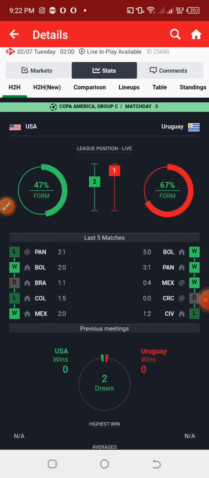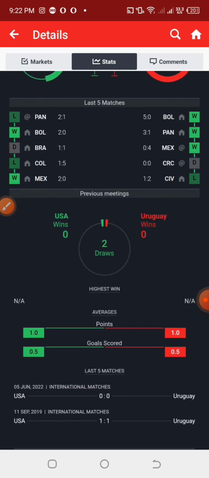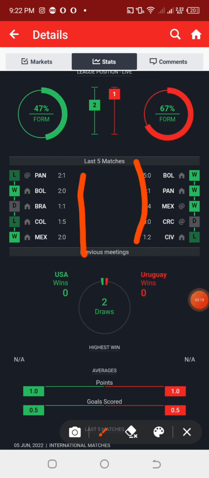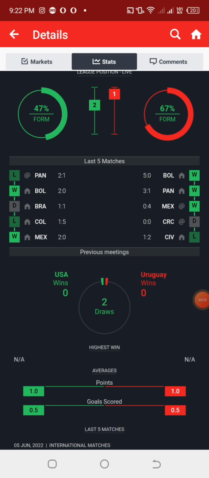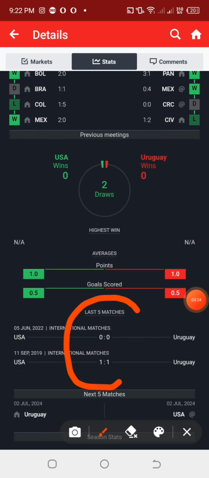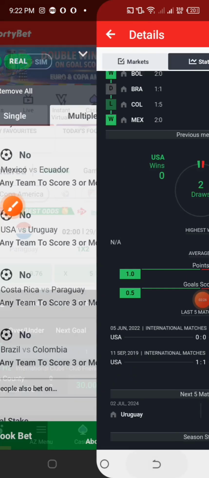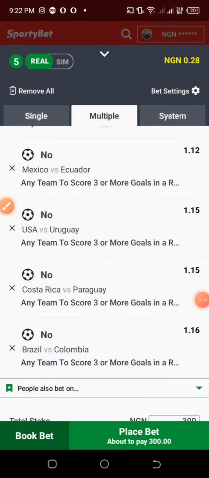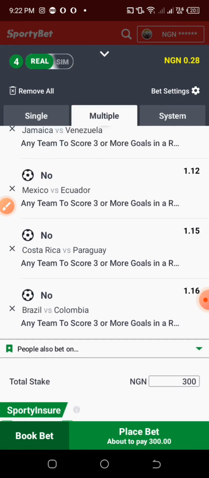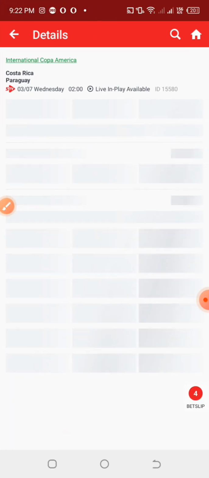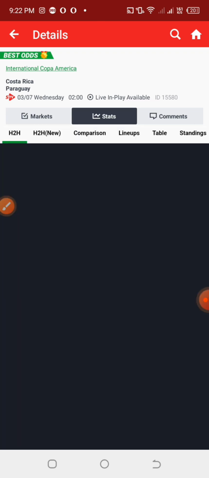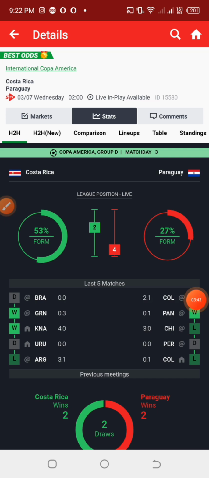Now let us check USA and Uruguay. We can see that the away team, Uruguay, have the ability to score goals and to create a gap and margin in their goal difference. Checking their last previous games against each other, they played straight draws, but unfortunately it's supposed to be partial, so I'm going to remove it. Sometimes when we have partial stats that want to meet the analysis, I think of leaving it, but sometimes they can cost us.